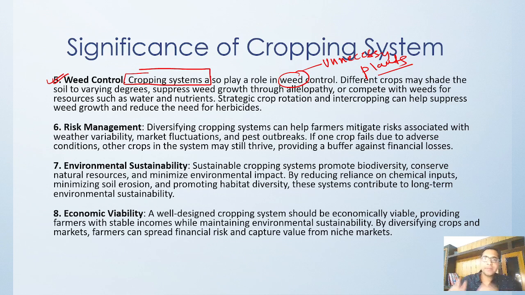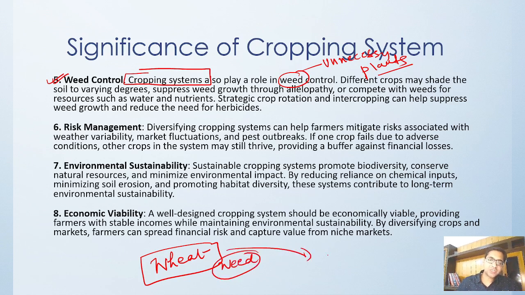If you have a weed in wheat, and the weed is growing there, and all of a sudden next year you put rice, now this weed is not adapted to rice, so this helps in weed control. Do not provide a similar atmosphere all the time, so that is why you keep on changing, you do crop rotation, you do intercropping, so that unnecessary weeds do not grow.